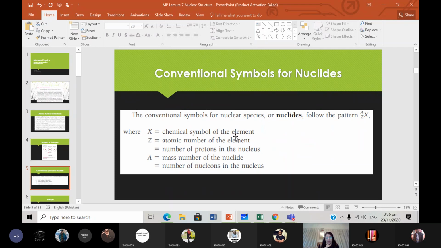X is the chemical symbol of the element, Z is the atomic number or number of protons in the nucleus, A is the mass number of the nuclide or the number of nucleons in the nucleus. So Z here is the number of protons, and A is the total number of protons plus neutrons. So obviously A minus Z would give you the number of neutrons.